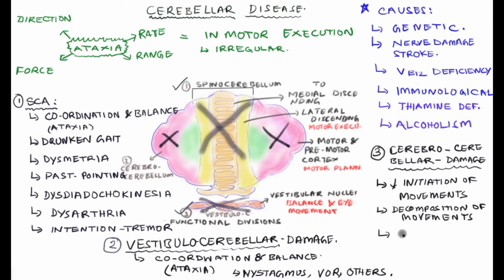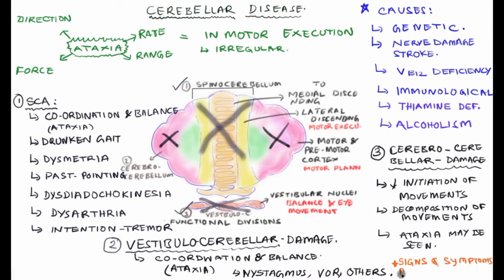Decomposition means abnormal gross breaks in any motor act, so motor activities may not be smooth. Ataxia may